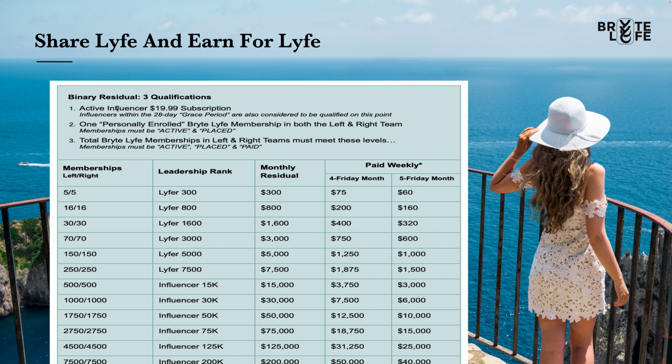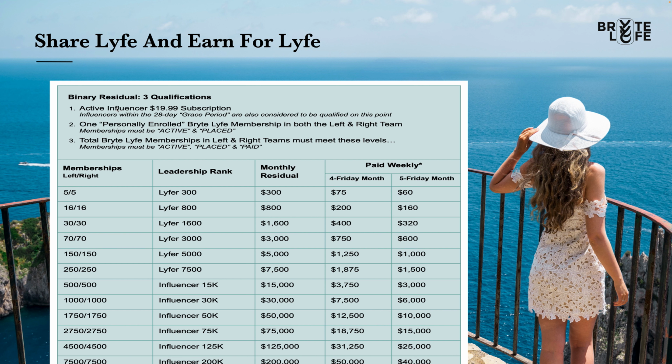So it's really important to look at these terms, to go through this document and understand the difference between active and paid. Someone that is free life qualified is active, and therefore they count for your free life qualification if they're one of your personals, but they wouldn't count as paid for the ranks that you see here on your screen, which starts at 5.5. That's 5 paid left memberships on your left side and 5 right memberships paid on your right side would qualify you for Lifer 300, which is a $300 monthly residual.